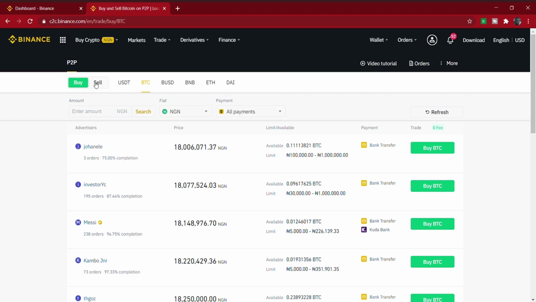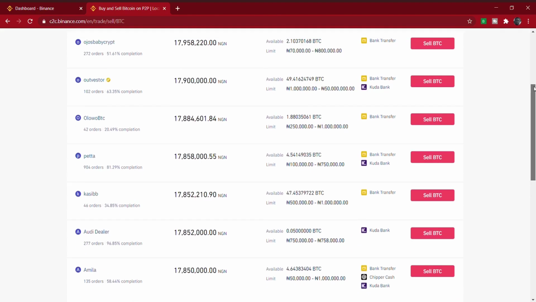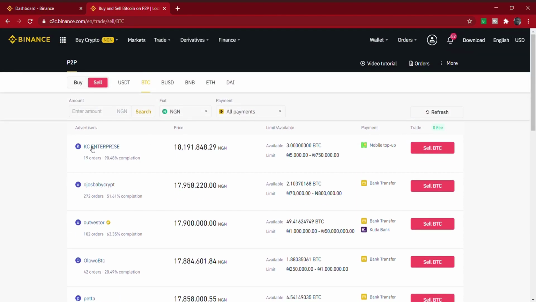Just click on sell here, as you can see, then click on the coin you want to sell. Let's say I've clicked on BTC. I want to sell my BTC. These are the people that want to buy BTC from you right now. You're going to see these are different people that want to buy BTC, with the advertiser's name and the price they want to buy for.